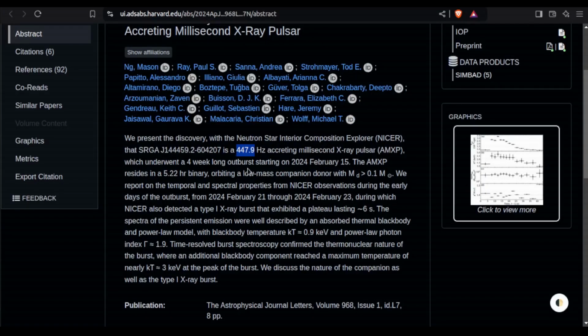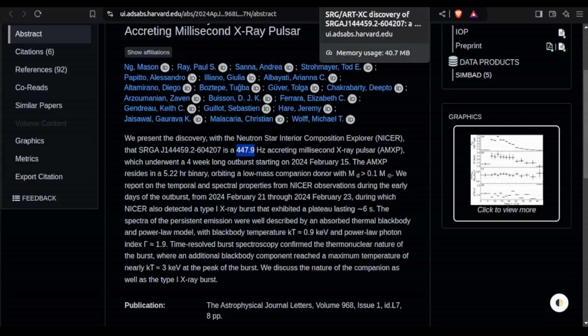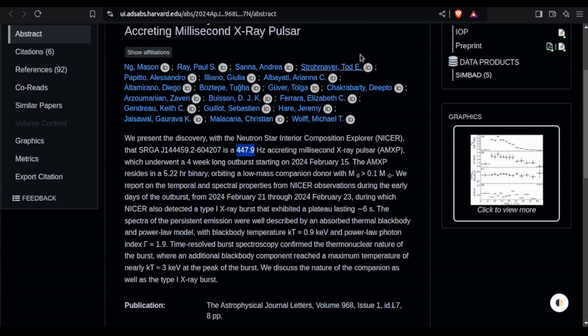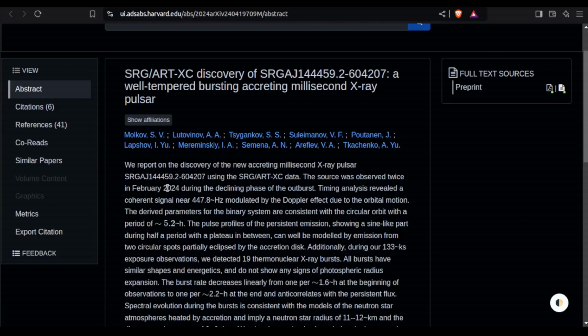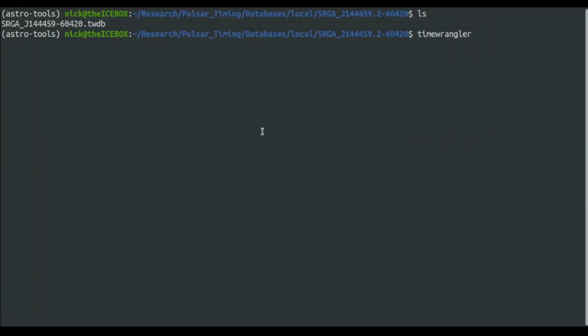Okay, and just as a reminder, 447.9 is one of the reported values, and the other one is 447.8. So I'm just going to look at, let's try 447.75 to 448 at a microhertz resolution is what I want to do. So here we're going to call Time Wrangler database, pass in that database name, and then tell it to mine.